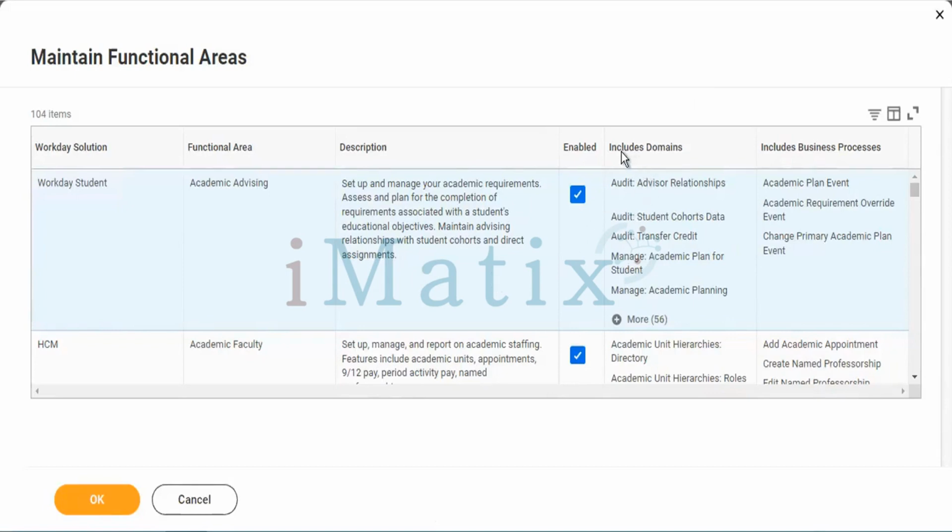Next, you can see included domains. In this Workday Student, you can see their functional department and description. Under included domains, you can see what external teams have been connected with them within the organization. Those details, the business process, and automatically the client team is also going to be connected. Whenever you'd like to activate or deactivate, you can come here directly and use enable. Enable means activate, disable means deactivate.